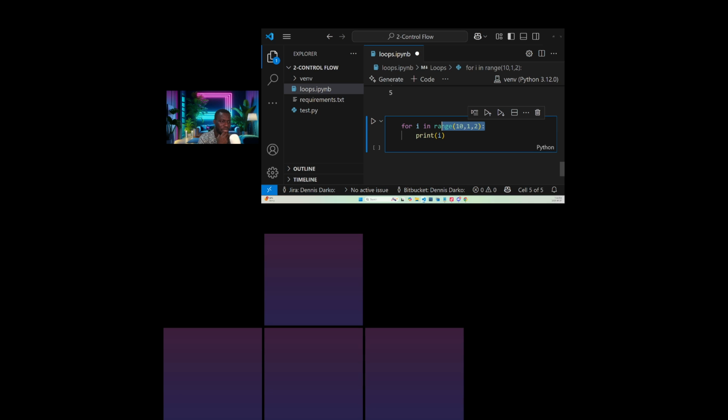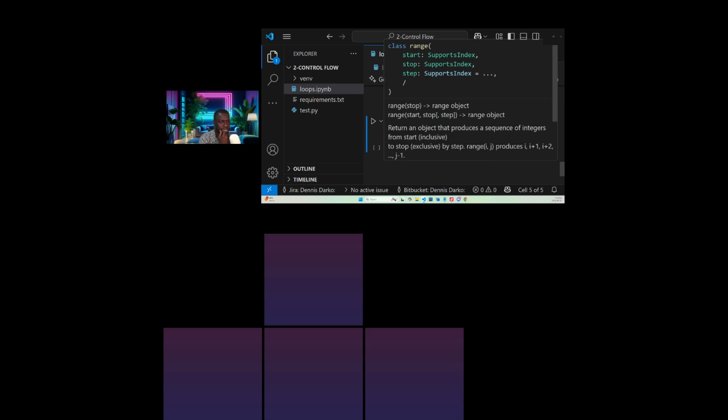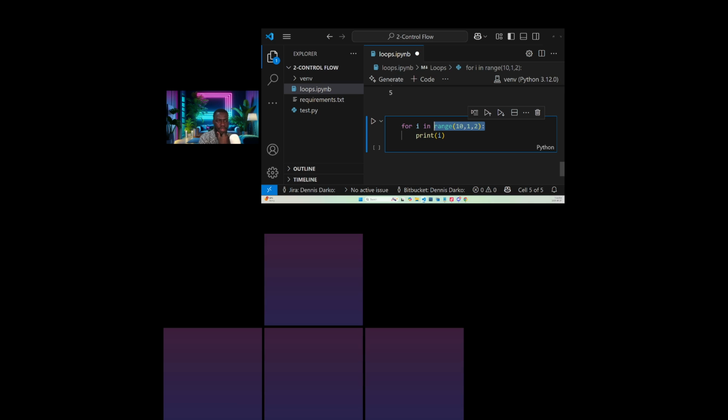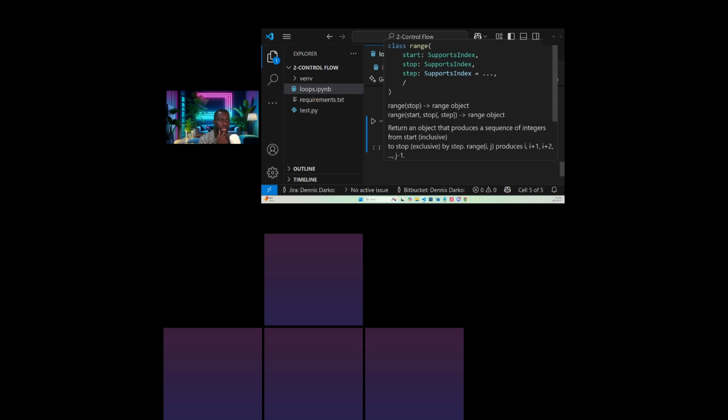What I'm saying here is the range of 10 comma 1, 10 is our start, 1 is our stop, 2 is the step. Let's take note, 2 is the step. So let's hover. See, start supports index. That is why I told you Python works with index, and it always starts with index of 0.